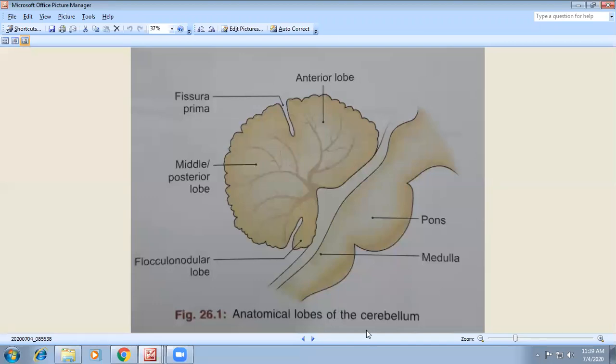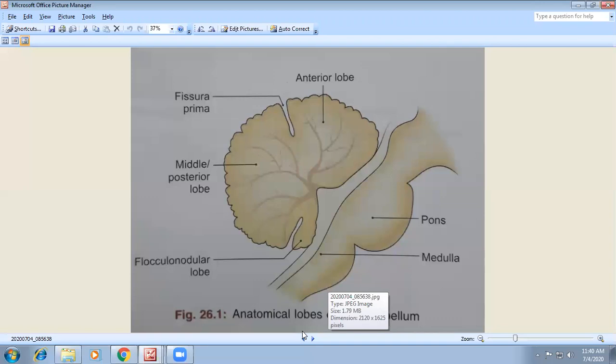This cerebellum you have to remember, and the different parts, lobes, and fissures, almost all you have to know. Then I have told you to know about the fourth ventricle, which anteriorly comes in front of the cerebellum. Next, you have to remember about the pons, midbrain, and all brainstem parts: midbrain, pons, and medulla. That also you have to know.